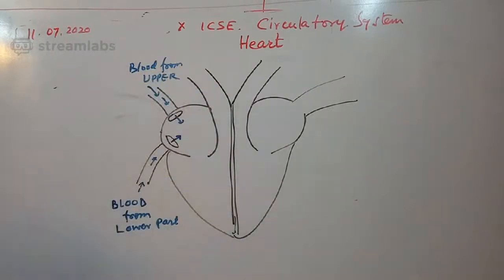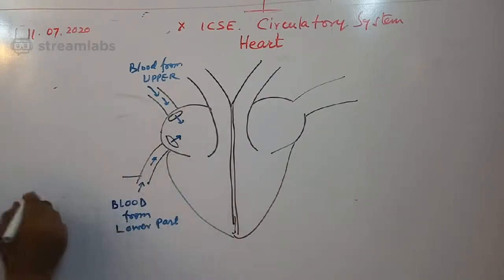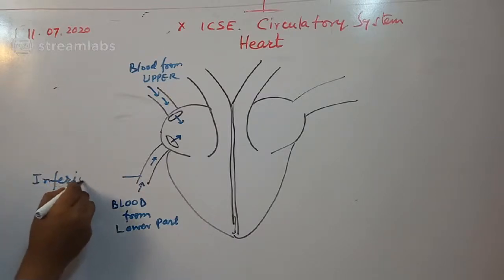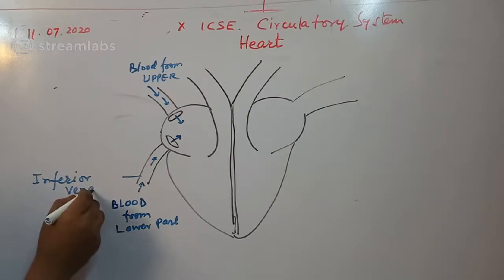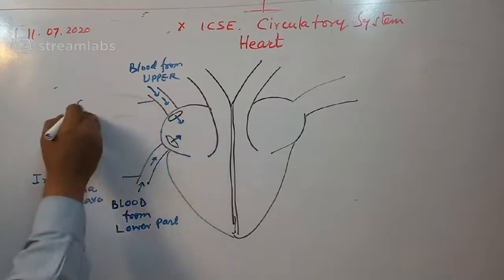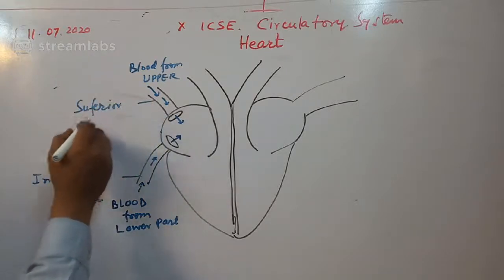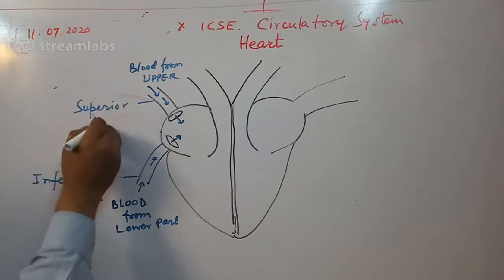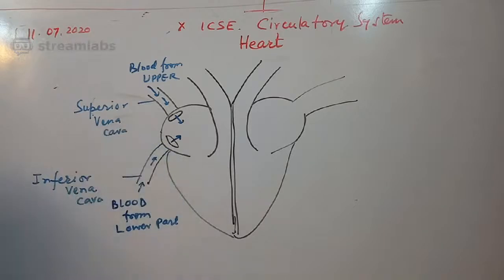This is something very important, and it is called the inferior vena cava. It is called the superior vena cava. When I say vena cava, it is the biggest vein.